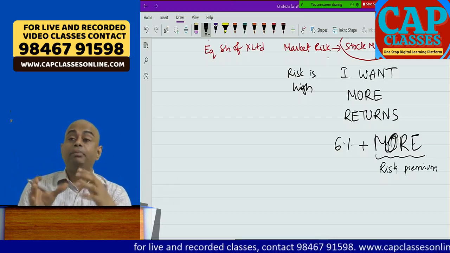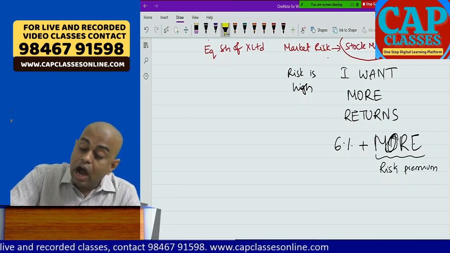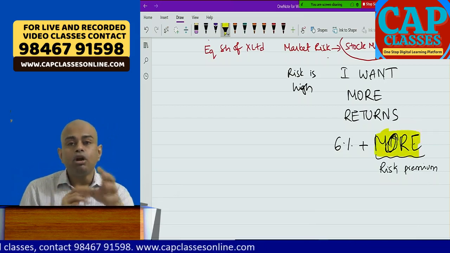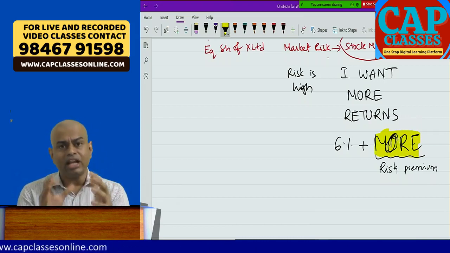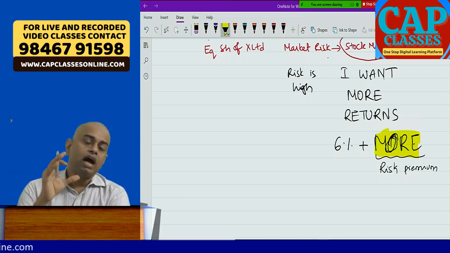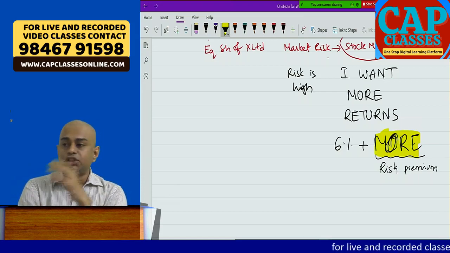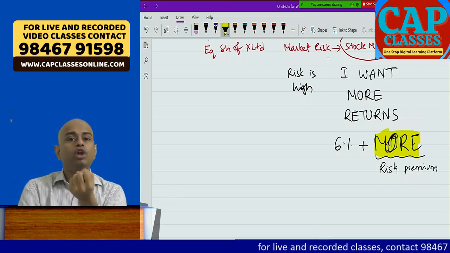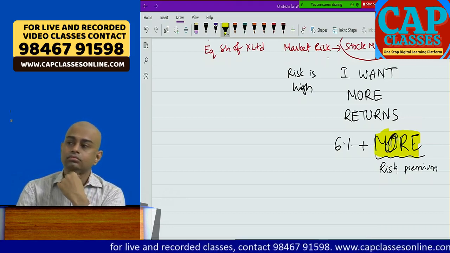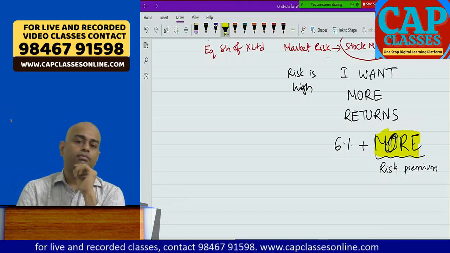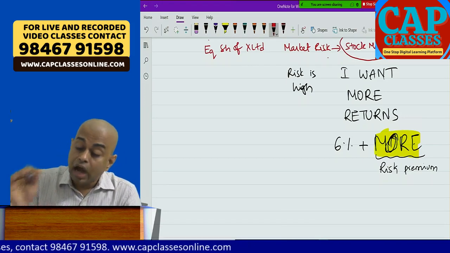Now, the capital asset pricing model will explain how much more. If you say more, how much? How much do you want? 20 paise? 1 rupee? 2 rupees? 5 rupees? 10 rupees? 12 rupees? How do we calculate? A shareholder cannot negotiate with the company, no? So there should be one universal formula which works with the stock markets. Beautiful formula. Okay, now look here. How much more?